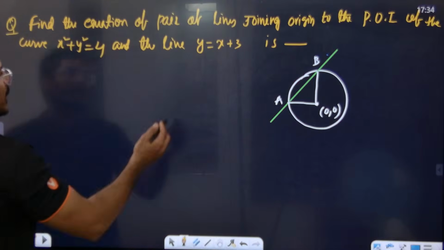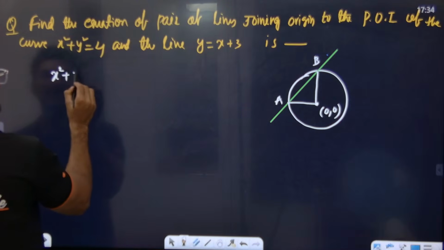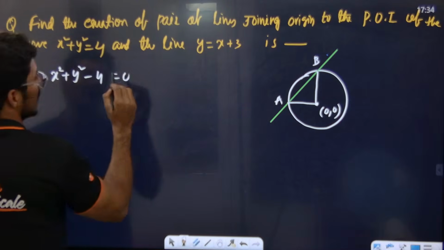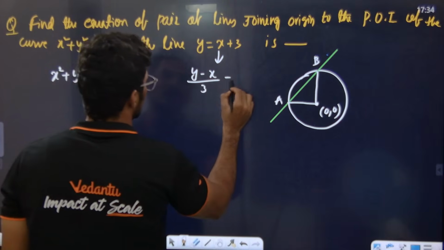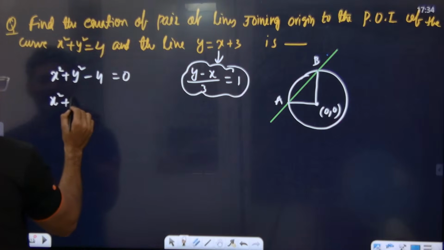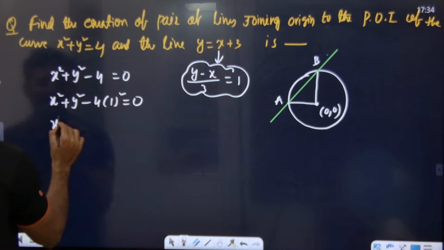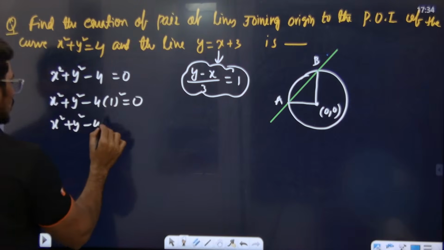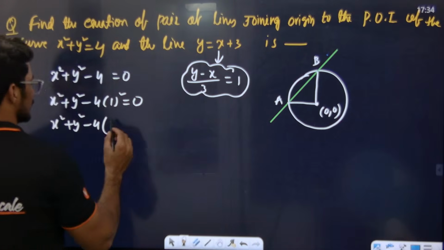Now we have to homogenize. What is the equation they have given? x square plus y square minus 4. From the line, can I write this as (y minus x) divided by 3 is equal to 1? We need to write x square plus y square minus 4 into 1 square. 4 is a zero degree term, so we need to make it a second degree term.